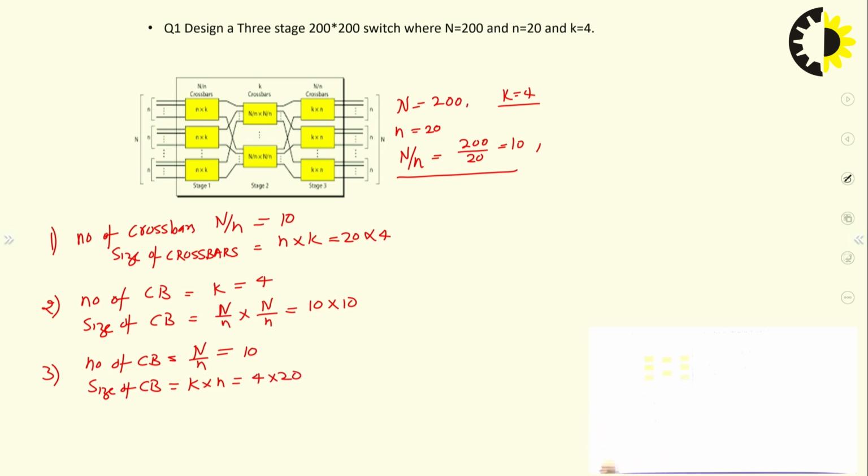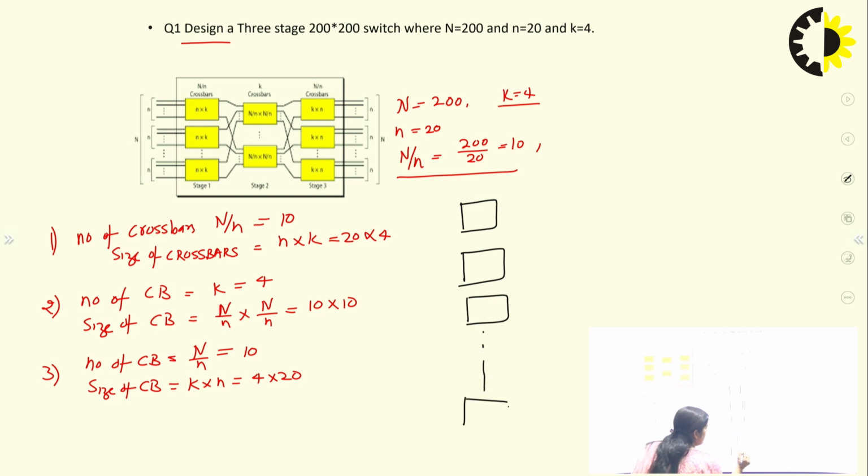Fine. Now let's design this 3-stage switch. In the first stage, you have to design 1, 2, 3 and so on, 10 crossbars, because in the first stage the number of crossbars is 10. And what is the size? That is 20 cross 4.